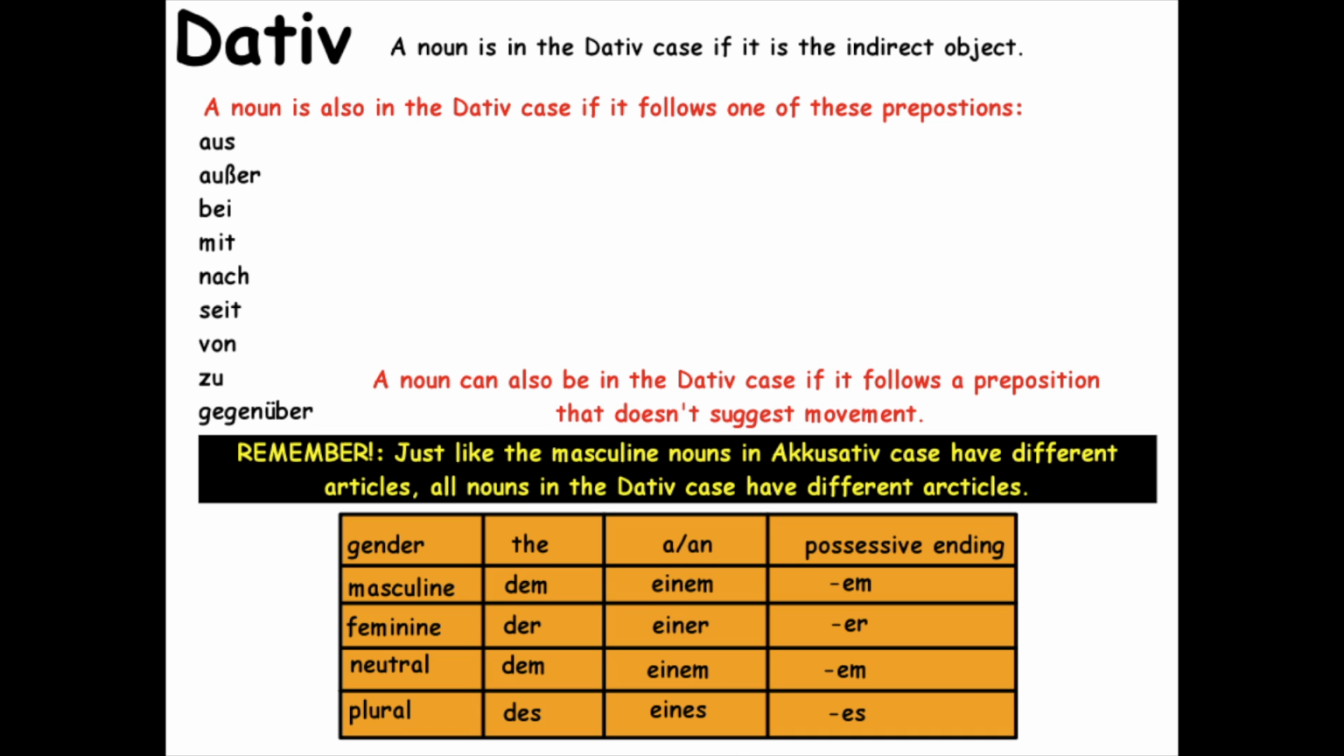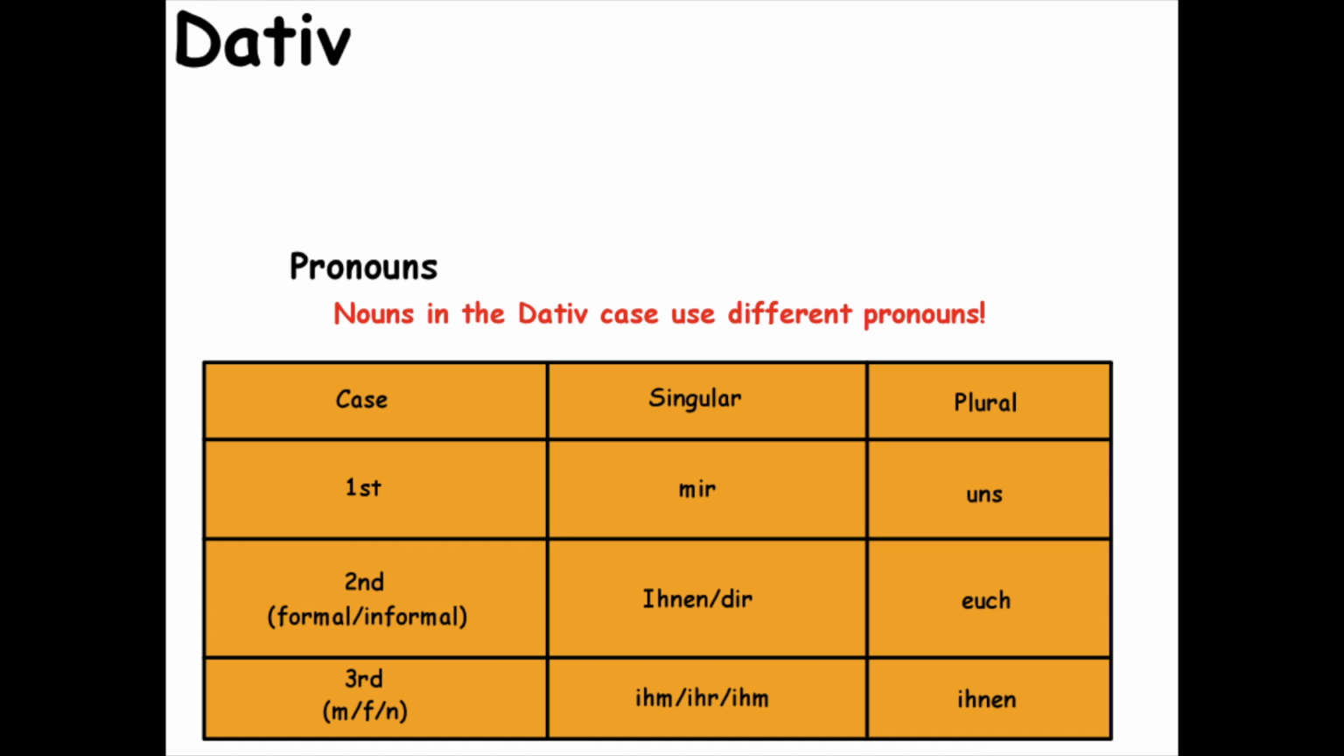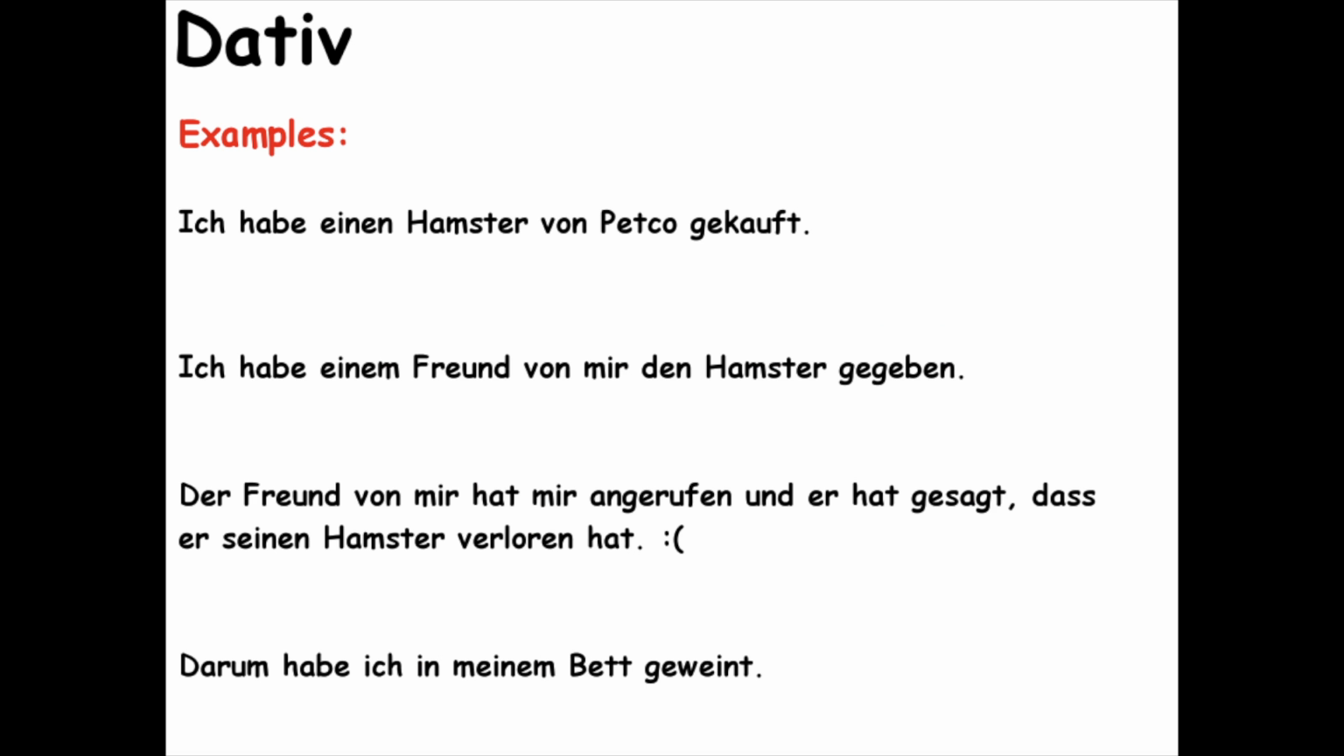Now, this is a little bit more complicated. You're going to have to just remember this cold, the way it is. There's this chart. Every single one of the articles is going to change, no matter what the gender, plural, whatever. Everything's going to change. So, take a look at that. I'm not going to go through it. That's just a resource for you to use. Enjoy. Now, just like the accusative case, the pronouns are going to change for the dative case. Here is that chart right here for you to use at your leisure as a resource.